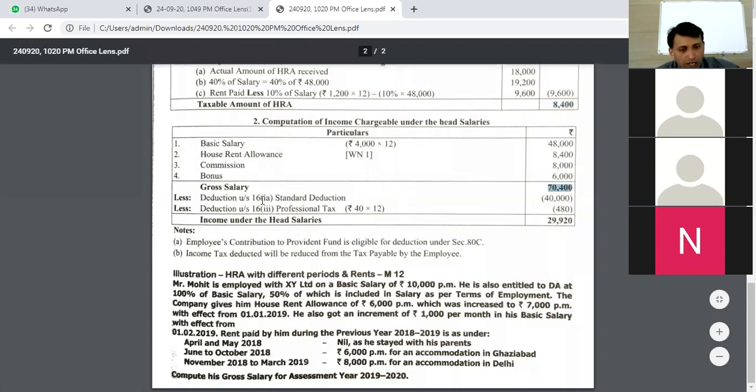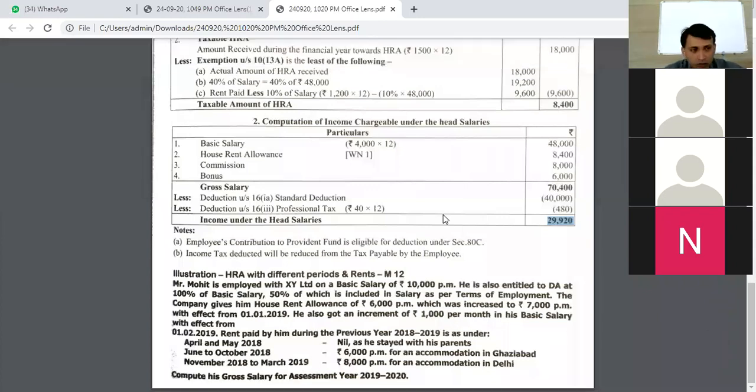From the gross salary, you do the standard deduction and professional tax deductions, and whatever amount is left will be the income chargeable under the head salaries. Any doubts in this? Any doubts, please? No, sir.